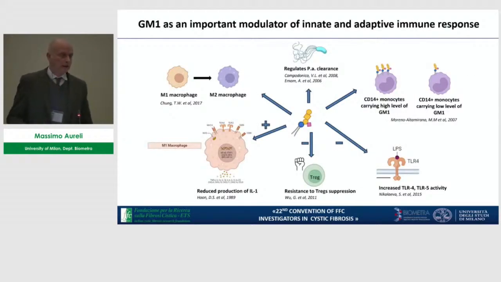Actually, this is the story related to the effect of the ganglioside, of the cholesterol, in general of the lipids, in the stabilization of proteins belonging to the cell plasma membrane. But what we know is that GM1 is characterized also by an important effect in the immune system, acting on different cells in different pathways. And since the immune response is in some way impaired in CF, we were wondering whether the administration of these gangliosides, meaning restoring the plasma membrane level of these gangliosides, has a beneficial effect.